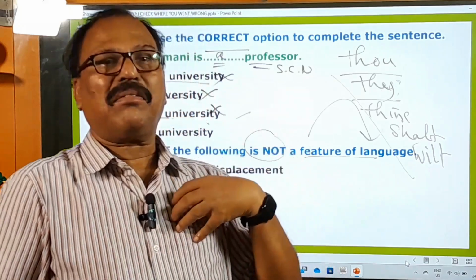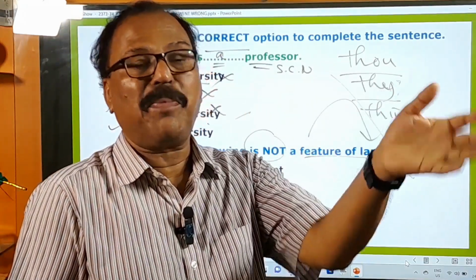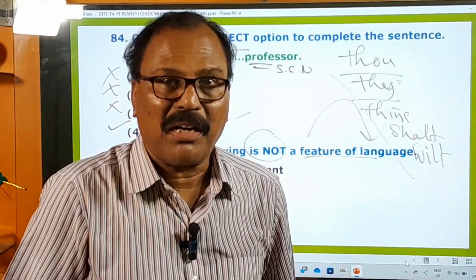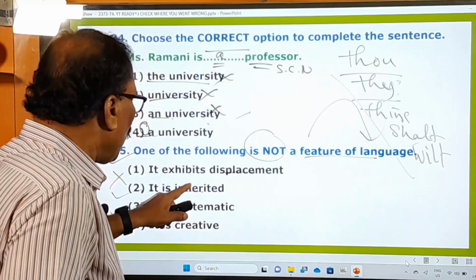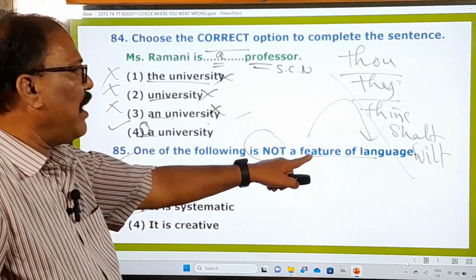But our grandchildren will understand the mother tongue of these parents. They will understand the parents' Telugu, but they cannot give any counter. They cannot speak it. Why am I saying this? Because it is not inherited. This is not the feature of a language.